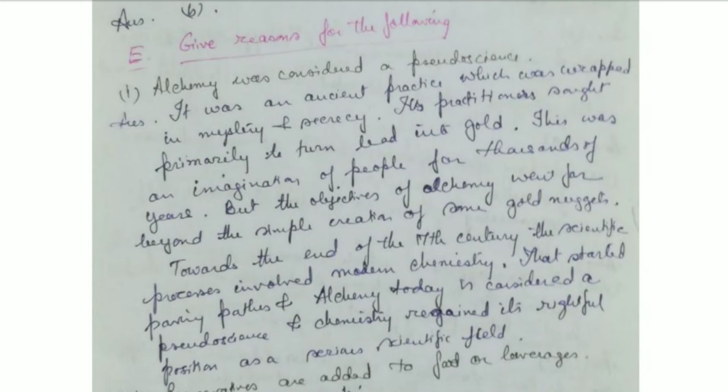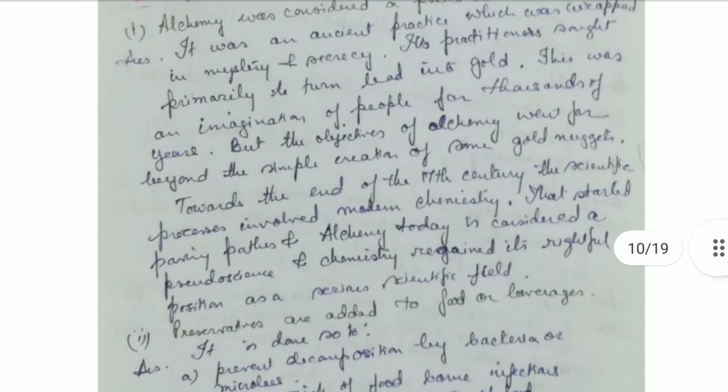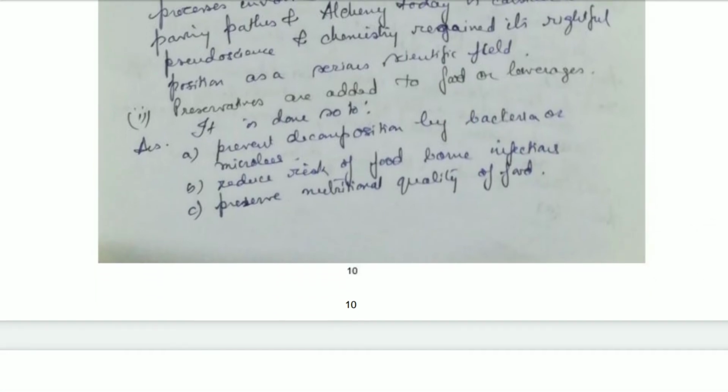But the objectives of alchemy went far beyond the simple creation of some gold nuggets. Towards the end of the 17th century, the scientific process, that is converting from one metal to another, involved modern chemistry, and that started paving the path. Alchemy today is considered a pseudoscience, and chemistry regained its rightful position as a serious scientific field.